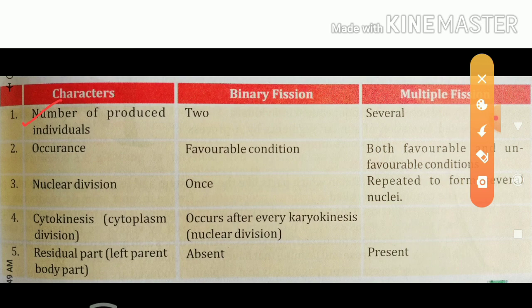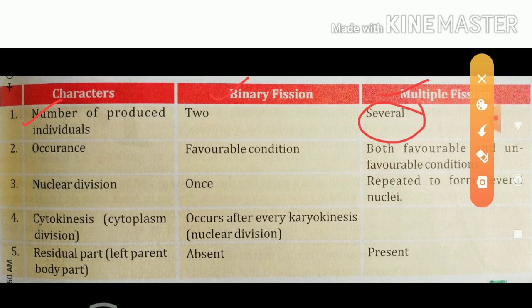number of produced individuals. In binary fission there are two individuals found after binary fission, and in multiple fission several individuals are found.